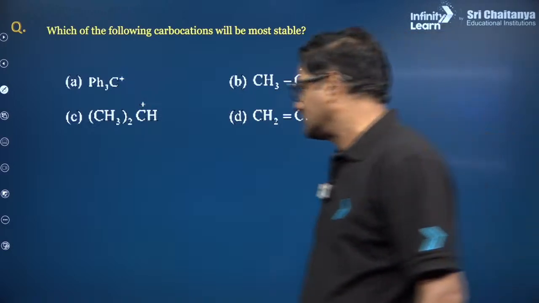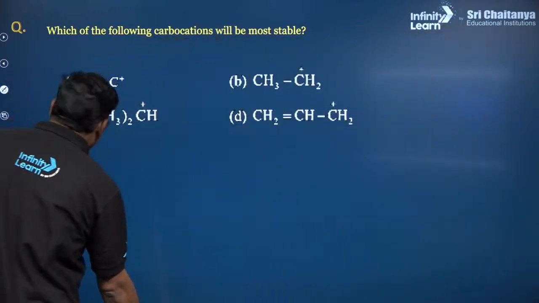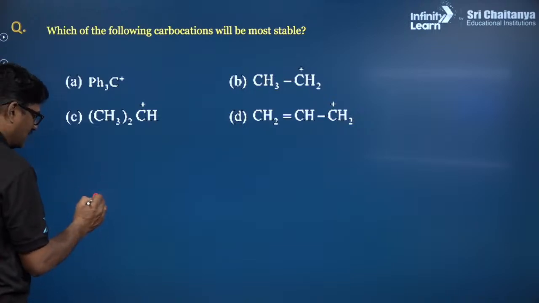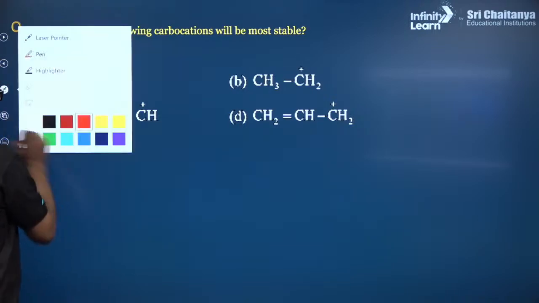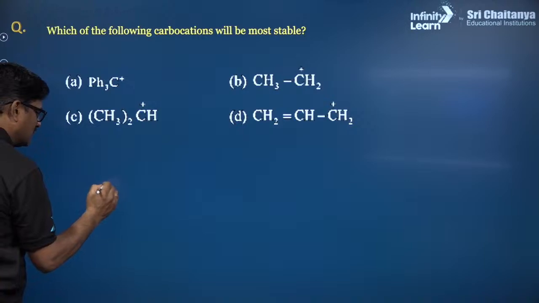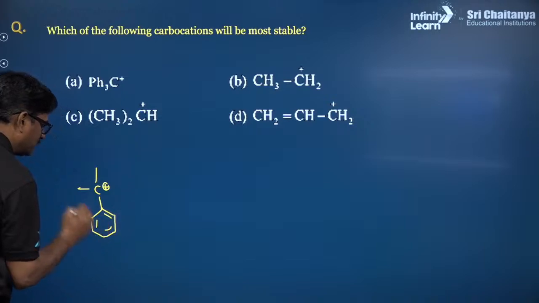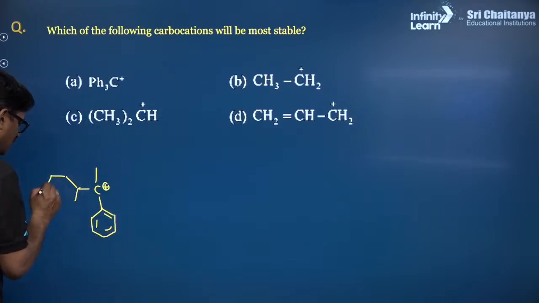Let us go ahead with this. Triphenyl methyl carbocation, option A. This is the carbocation. It is having 3 phenyl groups on it.